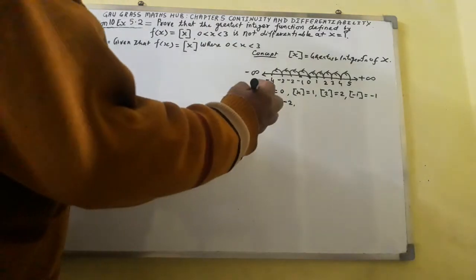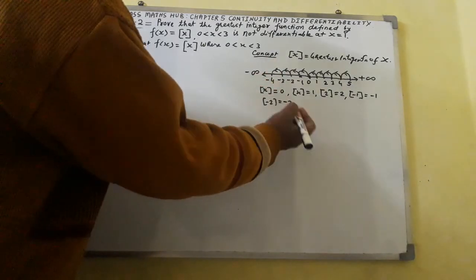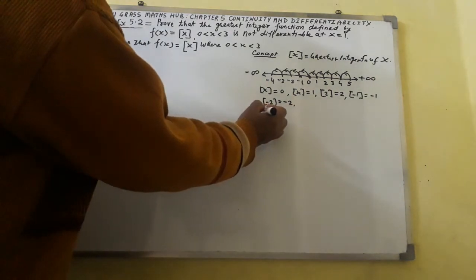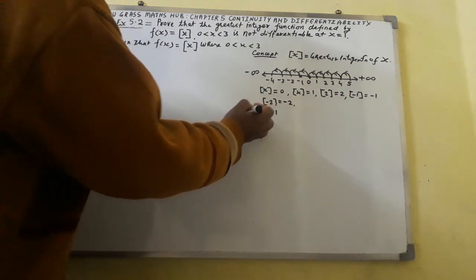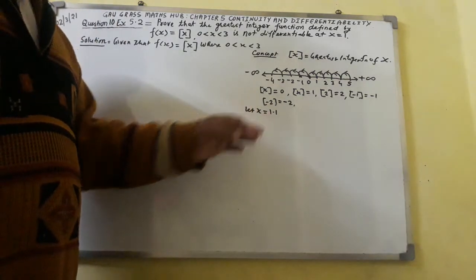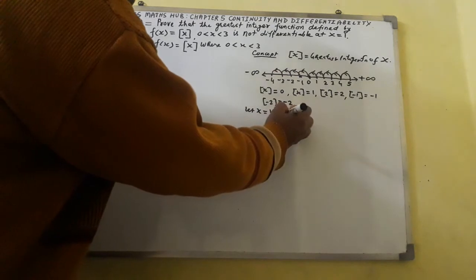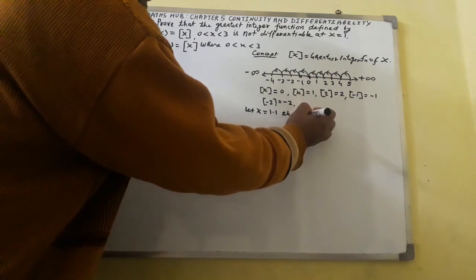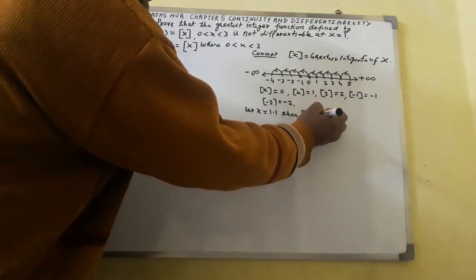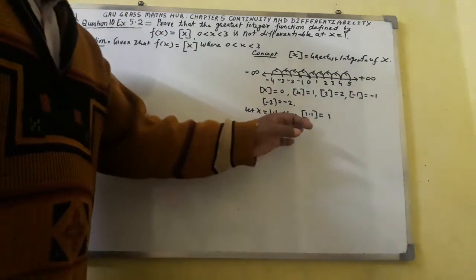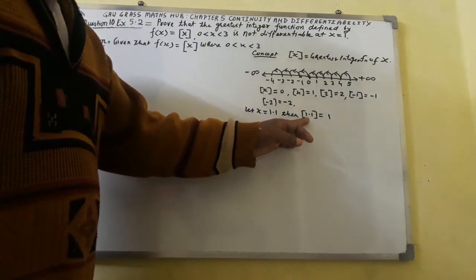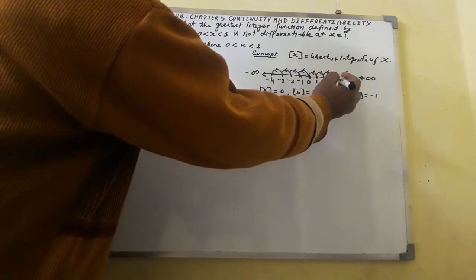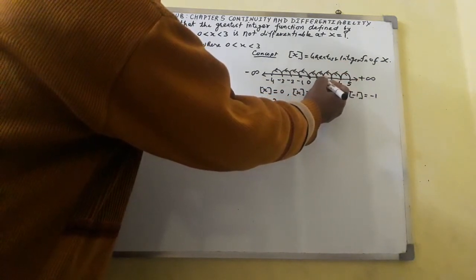If I take the value of x equal to 1.1, then the greatest integer function of 1.1 will be 1, because if I mark 1.1 on the number line, somewhere 1.1 will lie at this point.